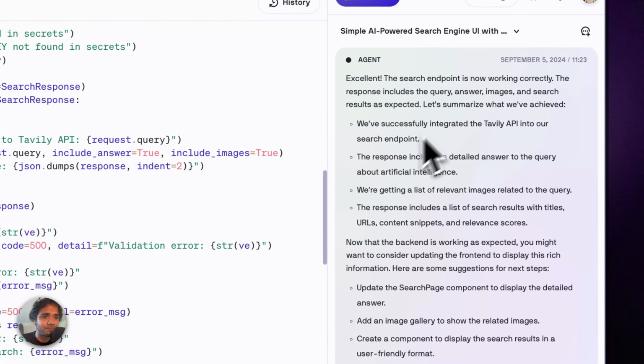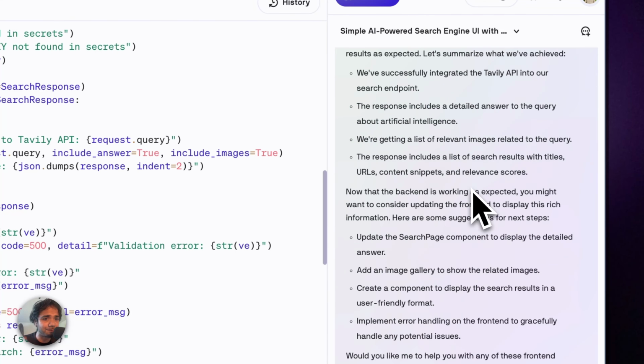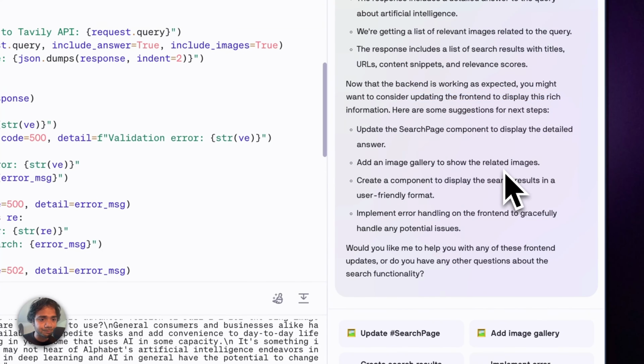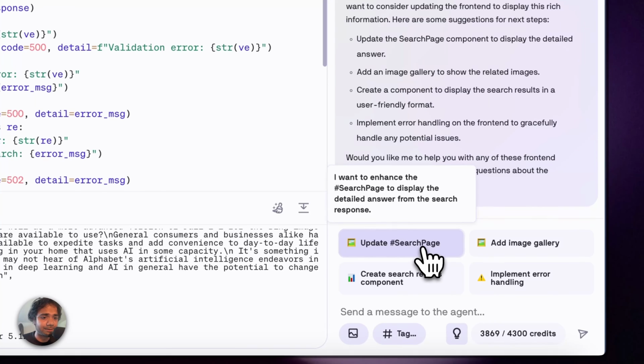So it says that we have successfully integrated the Tavily API in our search endpoint. The response includes a detailed answer. We are getting a list of relevant images. Now it says that the backend is working as expected, you might want to consider updating the front end to display this rich information. So I would say, update the search page.